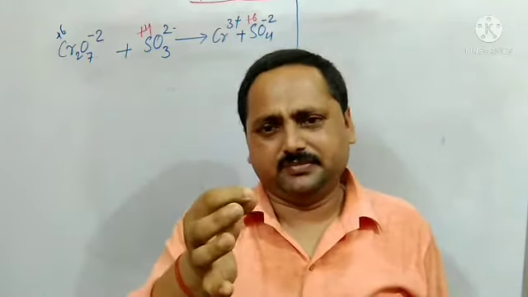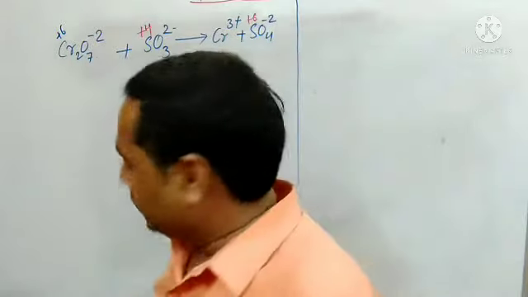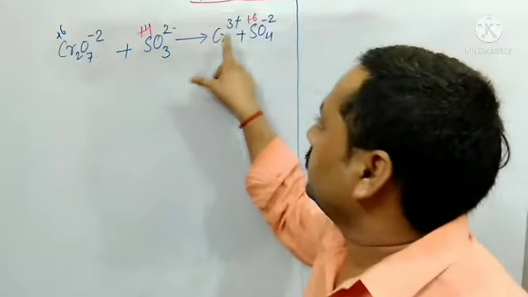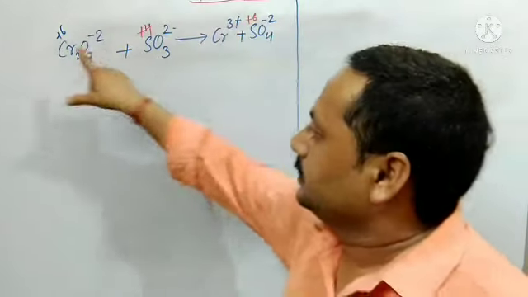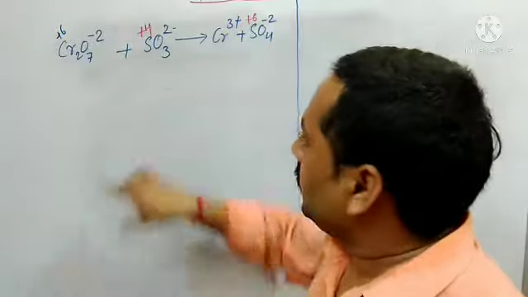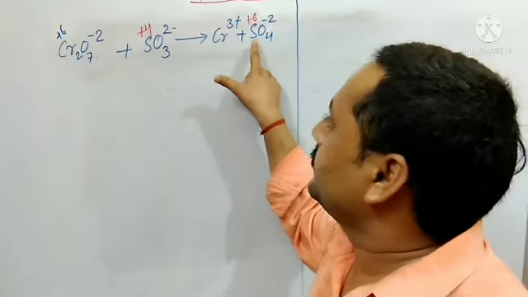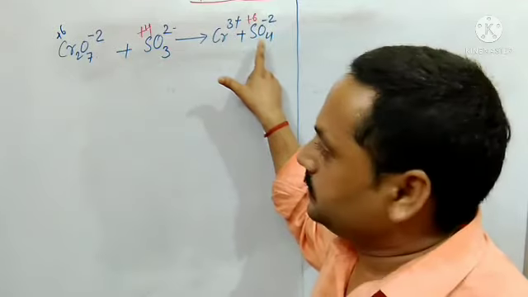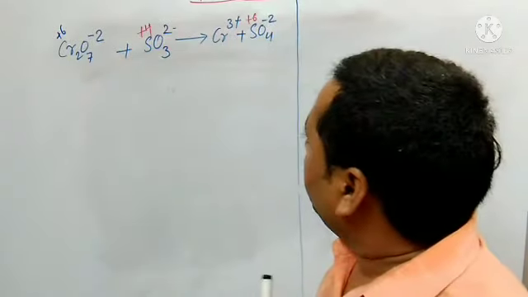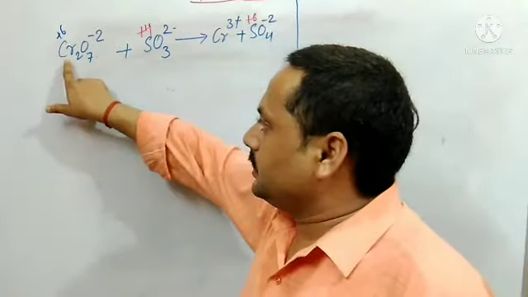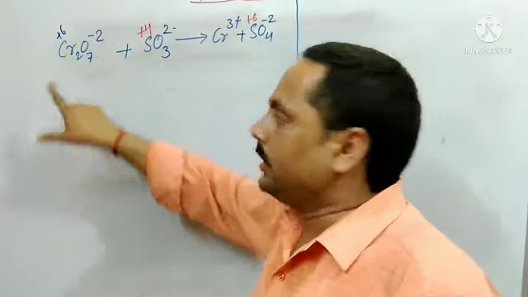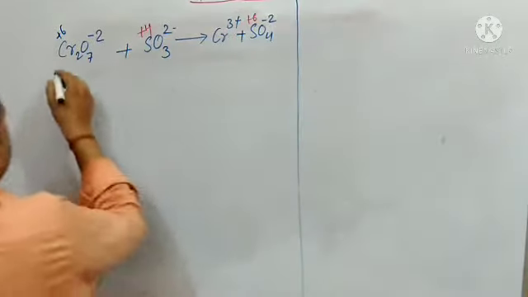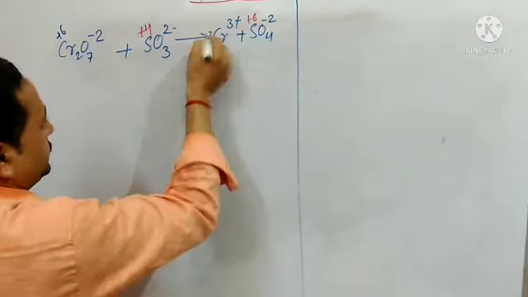Okay, let us start. So here it is clear that +6 is going to +3, that is a reduction. +4 is going to +6, that is oxidation. This is clear. Okay, on that side chromium is 2, but here chromium is not 2. To make it equal, I will multiply the number of atoms by 2.